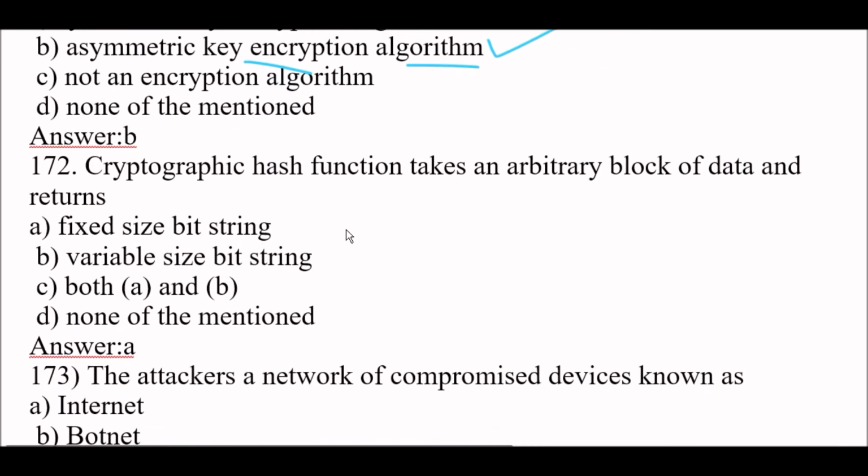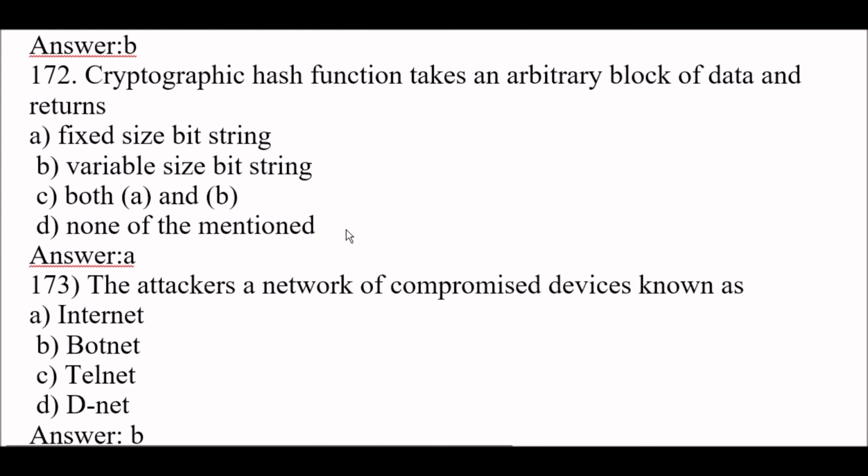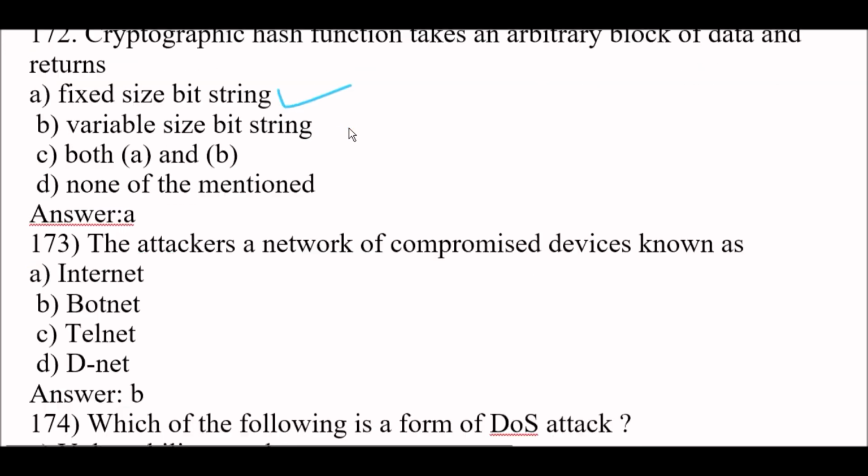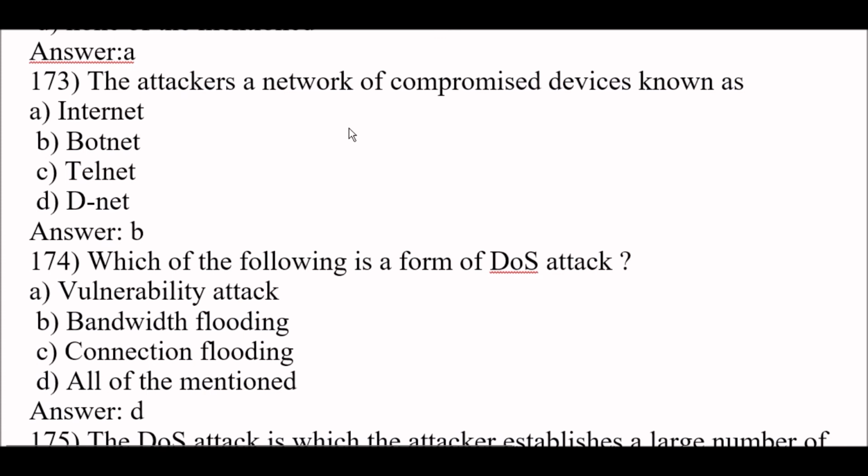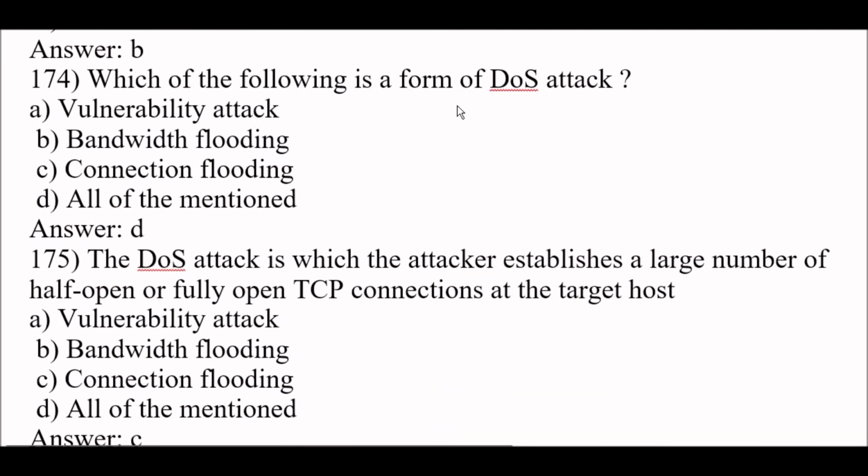Next question. A cryptographic hash function takes an arbitrary block of data and returns option A, a fixed size bit string. Okay, a cryptographic hash function takes an arbitrary block of data and returns a fixed size bit string. Next question. The attacker's network of compromised devices is known as option B, botnet. Next question. Which of the following is a form of DOS attack? The right answer is option D, all of the mentioned. Vulnerability attack is a form of DOS attack. DOS means denial of service attack.